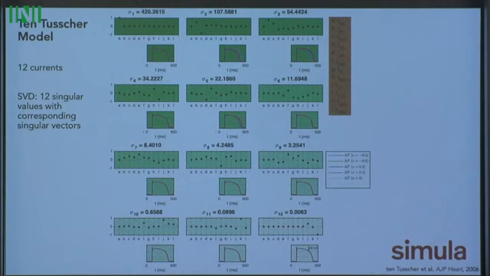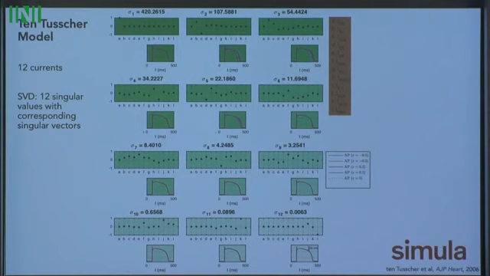We ran the simulations, and sure enough we can see that the simulations where we vary along the vectors associated with large singular values show big changes. You can't really see this, but it all happens in the upstroke, and it's still very visible. And when we get to these vectors associated with small singular values, we don't see a change in the action potential.